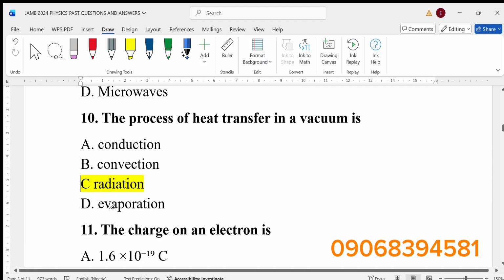Radiation does not require a material medium. Conduction takes place in solids. Convection, and then radiation takes place in a vacuum, right?